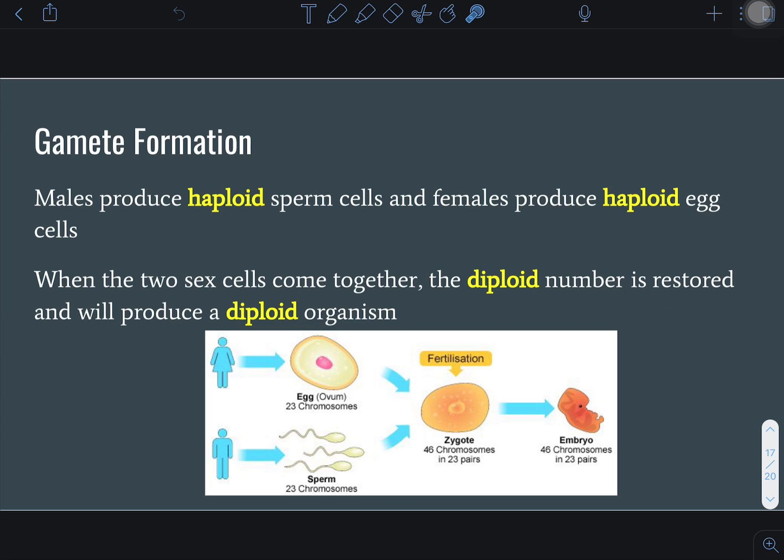During sexual reproduction, 2 sex cells come together, and a haploid plus a haploid creates a diploid. Fertilization: 23 chromosomes combine to make 46 chromosomes, which is 23 pairs. We call that a zygote in humans. We can say the diploid number is restored and will produce a diploid organism. You are a diploid organism because 2 sex cells that were haploid combined to make a diploid, which then developed into you.